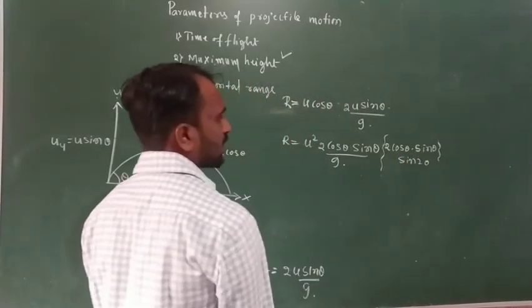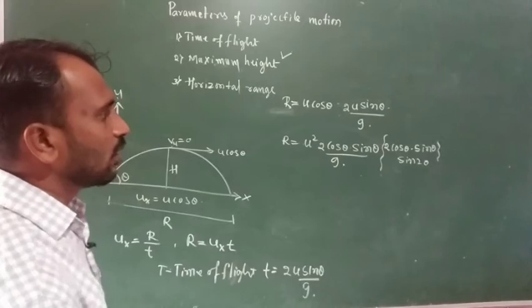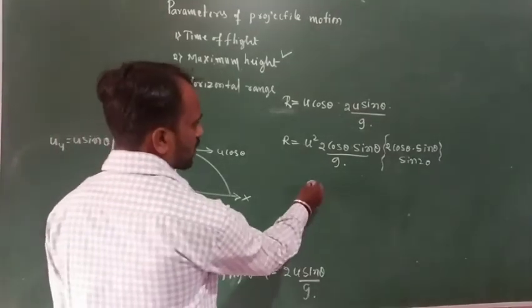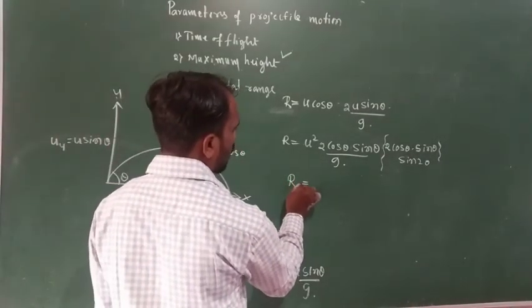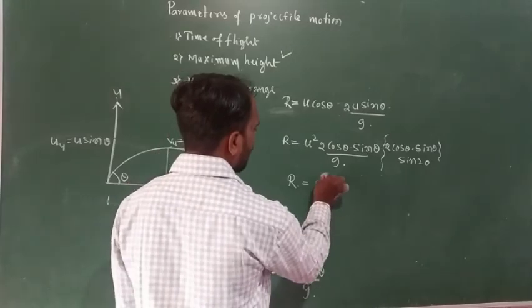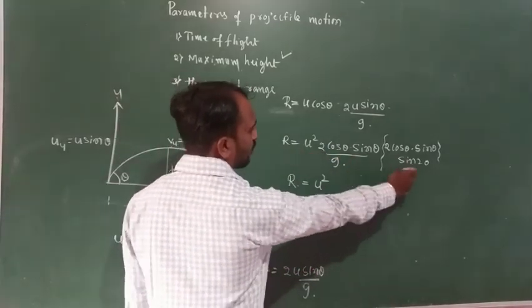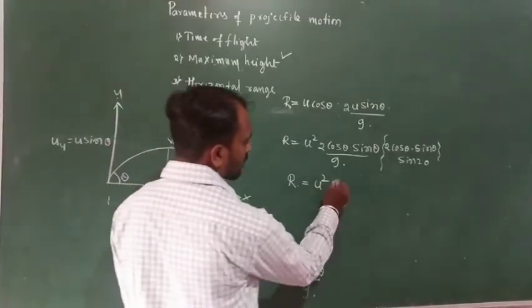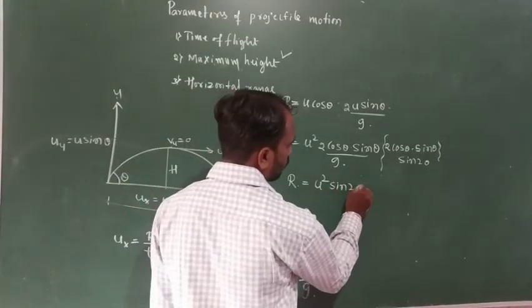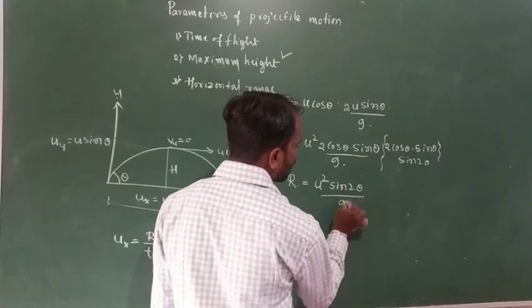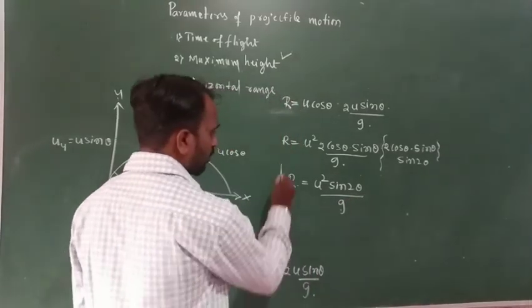Yes, sin 2 theta is equal to 2 cos theta into sin theta. So here the range r is equal to u square as it is, and 2 cos theta sin theta becomes sin 2 theta, divided by g.